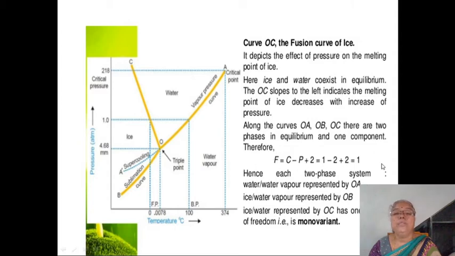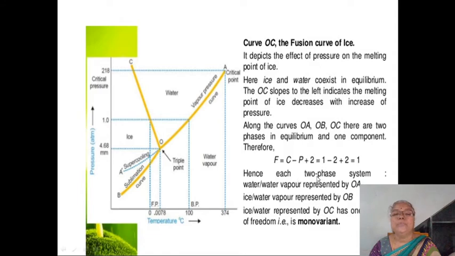So by application of the phase rule, here F is equal to C minus P plus 2. We have the number of components C as 1. Along the curves, the number of phases is 2, and plus 2. That means plus 2 minus 2 becomes 0, and we have F equal to 1.